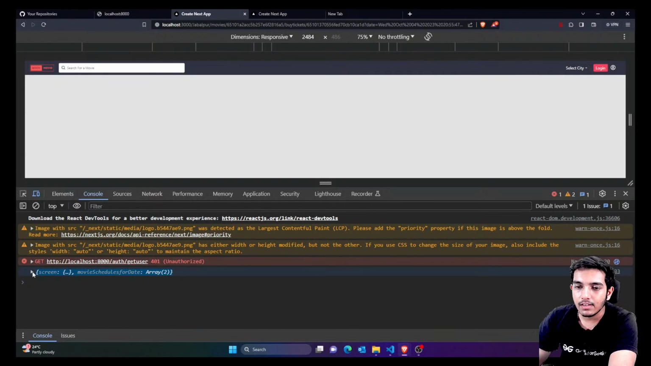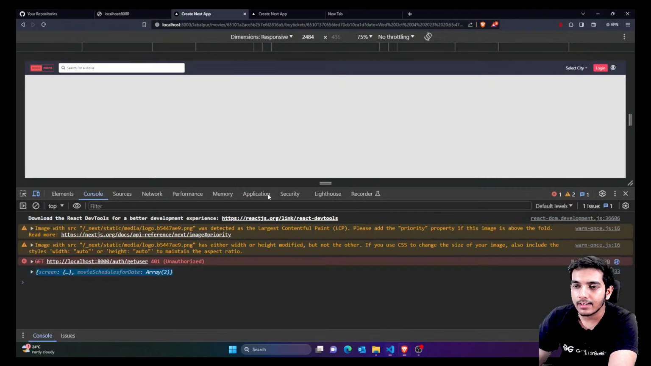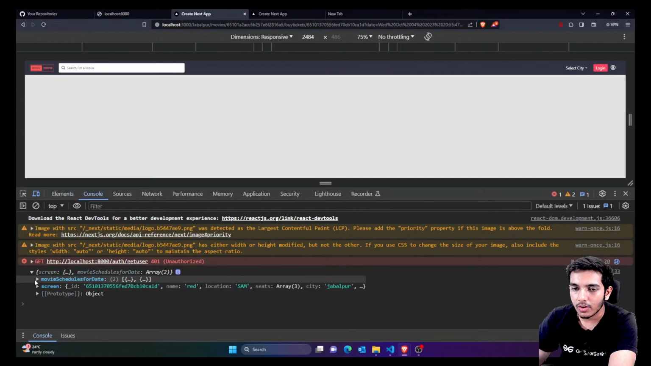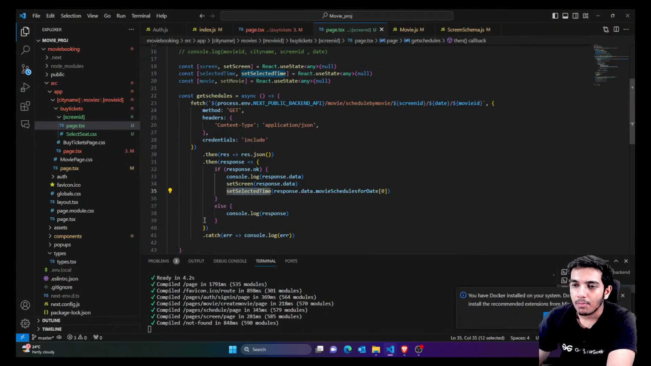That means the screen hook which we have here has the complete data. And what's the selected time? Just go inside the movie schedules, pick the 0th object and set it as the default initial time selected. Later on the user can pick some other time also. For example, the user can choose the second one also, right? So that's what the logic says here. But right now set screen has everything, and the default time is the 0th object of movie schedules. Fine, this is fine.